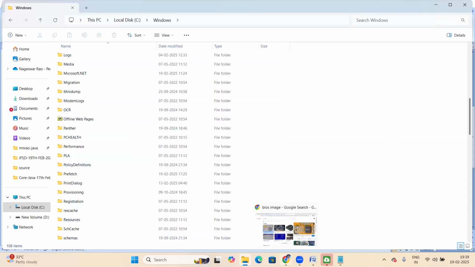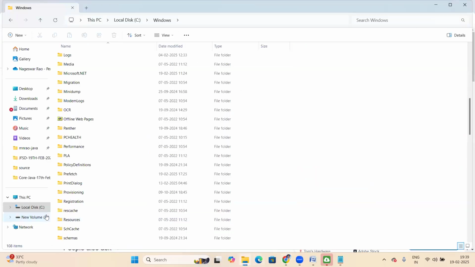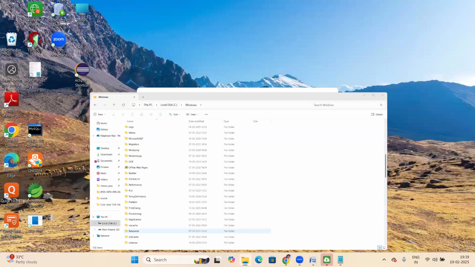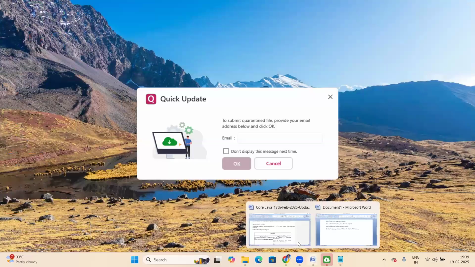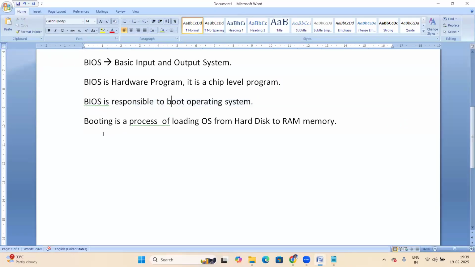So once you power on the system, first of all, power goes to BIOS. This BIOS is responsible to load the OS from hard disk to RAM memory. So BIOS is responsible to boot OS here. Booting means the process of loading OS from hard disk to RAM memory.